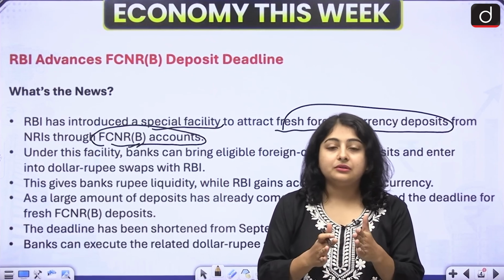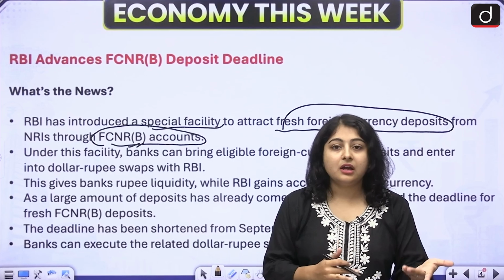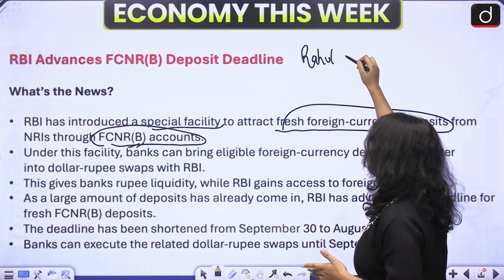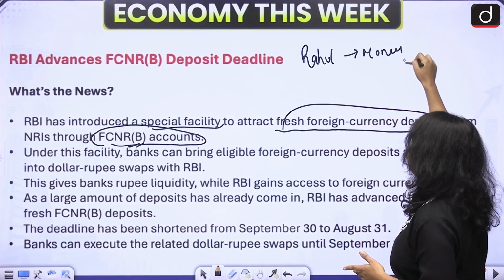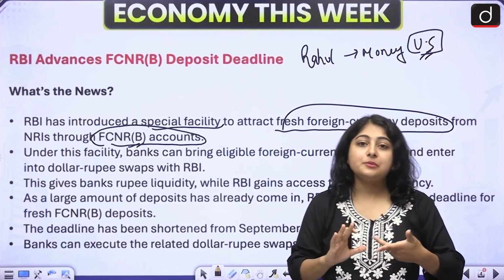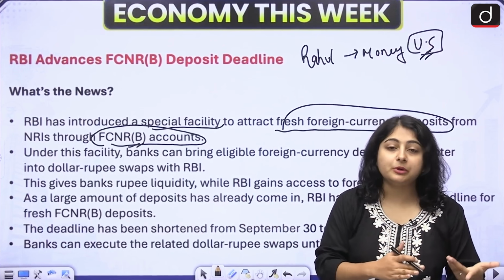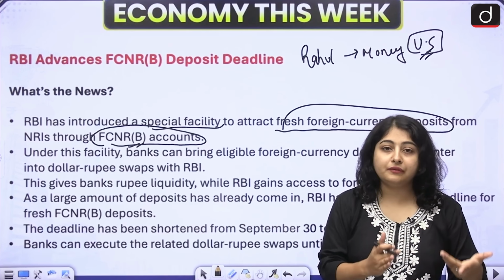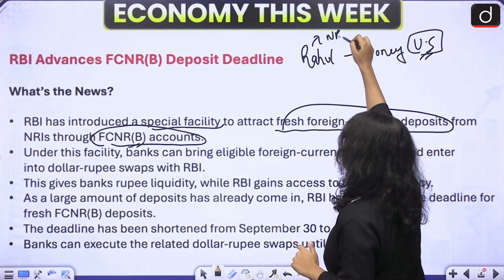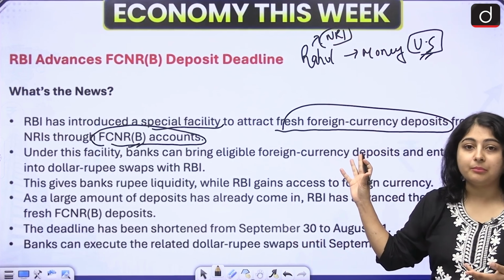Let's say that there is a person whose name is Rahul. Rahul is an NRI. NRI is who? See, Rahul is an NRI and he is earning money in the US. He is working in the US, so obviously he is earning money in this country. An NRI is a person who is an Indian citizen, but for some purpose, it might be possible that for educational or work related purposes, they are living outside India, right? So Rahul is an NRI. He is living in the US and he is earning some money by working in a US company, right?